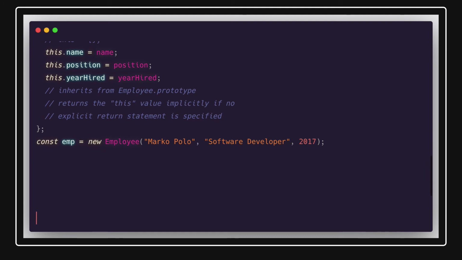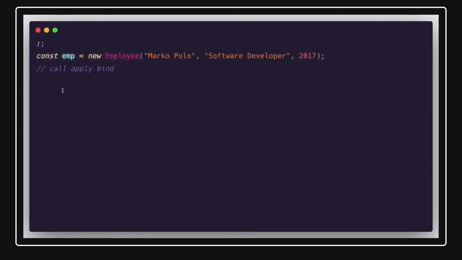Now another thing is, you might have heard about call, apply, bind. Okay, so what we do with call, apply, bind is we try to override the context of this in our functions. So if you see, I have a const obj1, and here I put result as 0.